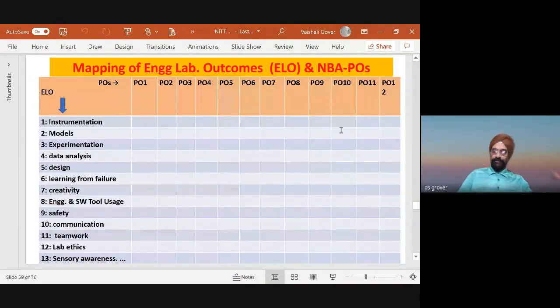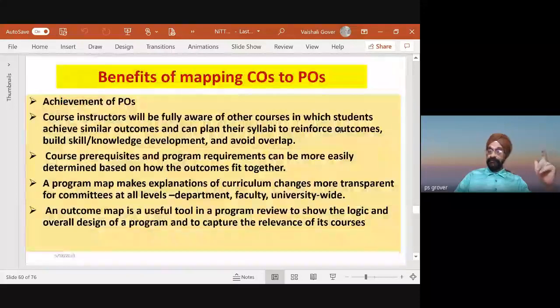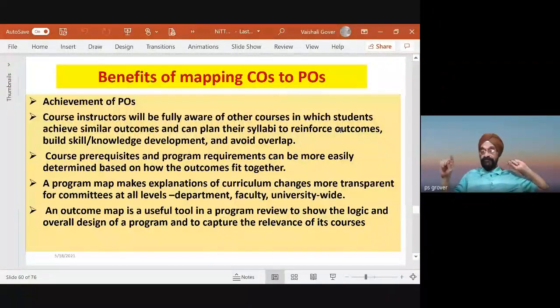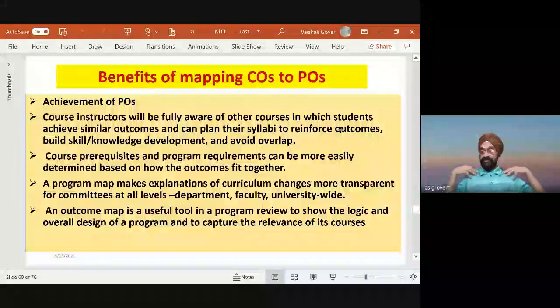Mapping means the student is learning those things. These are connected with those things. And once your goal is to achieve POs, the maximum number of POs is gained with the help of lab courses. So I've just given you an outline of this, and it also gives many benefits in the achievement of POs. The course instructor will be fully aware of other courses in which students achieve similar outcomes and can plan their syllabi to reinforce outcomes. Course prerequisites and program outcomes can be decided.